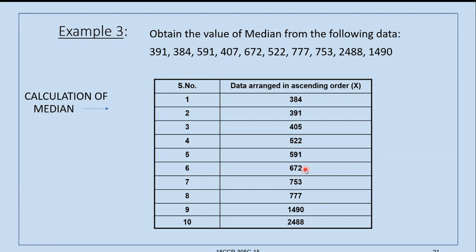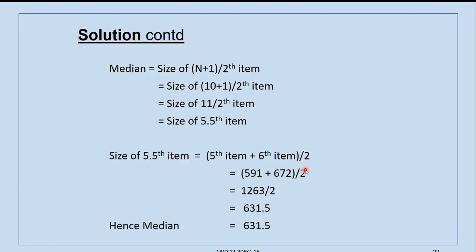Now we will check with the actual solution, which is given in the next slide. See here, median size is 11th item or 5.5th item. So 5.5th item, how we will get? Fifth item plus sixth item divided by 2.